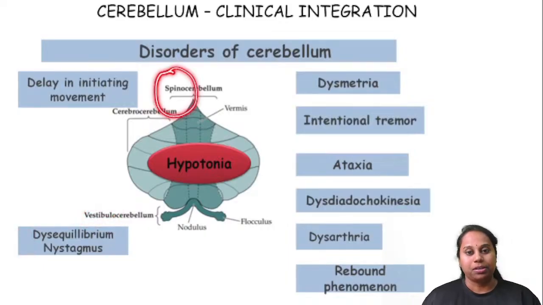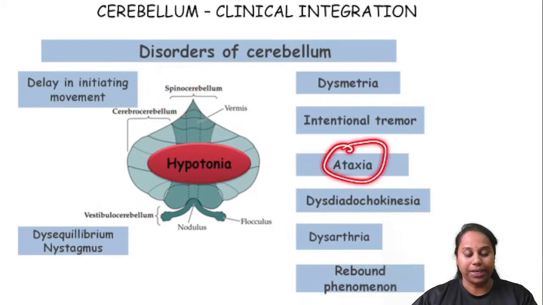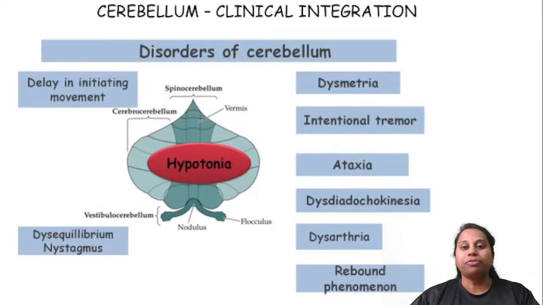Spinocerebellum is related to coordination. So if anything is wrong with the spinocerebellum, this results in incoordination. Incoordination is called ataxia. So the important feature of cerebellar dysfunction is incoordination, or ataxia. What are the different forms of incoordination or ataxia?